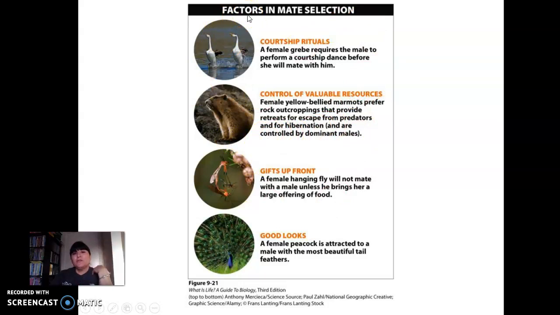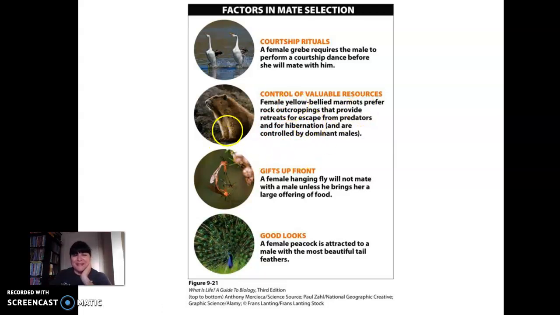So different animals do this differently. Courtship rituals, really neat. I'll put some videos so you can look at them, right? So birds do dances, they do songs, trying to attract a mate. Some animals can have control over variable resources, and then the female will only mate with the males that have those good resources. And so they're showing, hey, I'm strong, I could do this, right?